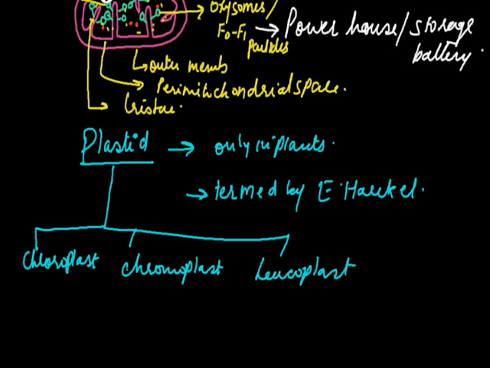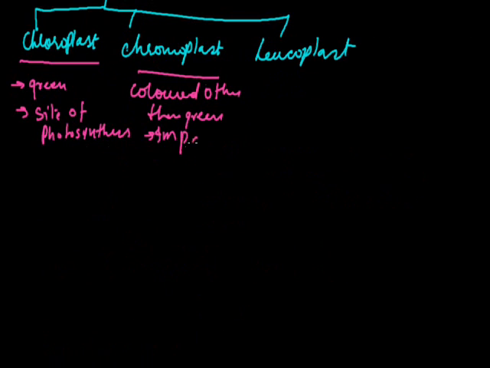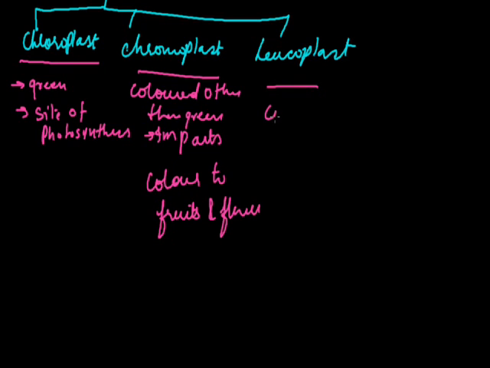If I discuss the three plastids, chloroplast is a green plastid and it is the site of photosynthesis. On the other hand, chromoplast is a colored plastid, colored other than green. It imparts color to fruits and flowers. Leucoplast is a colorless plastid which is meant for storage of food.